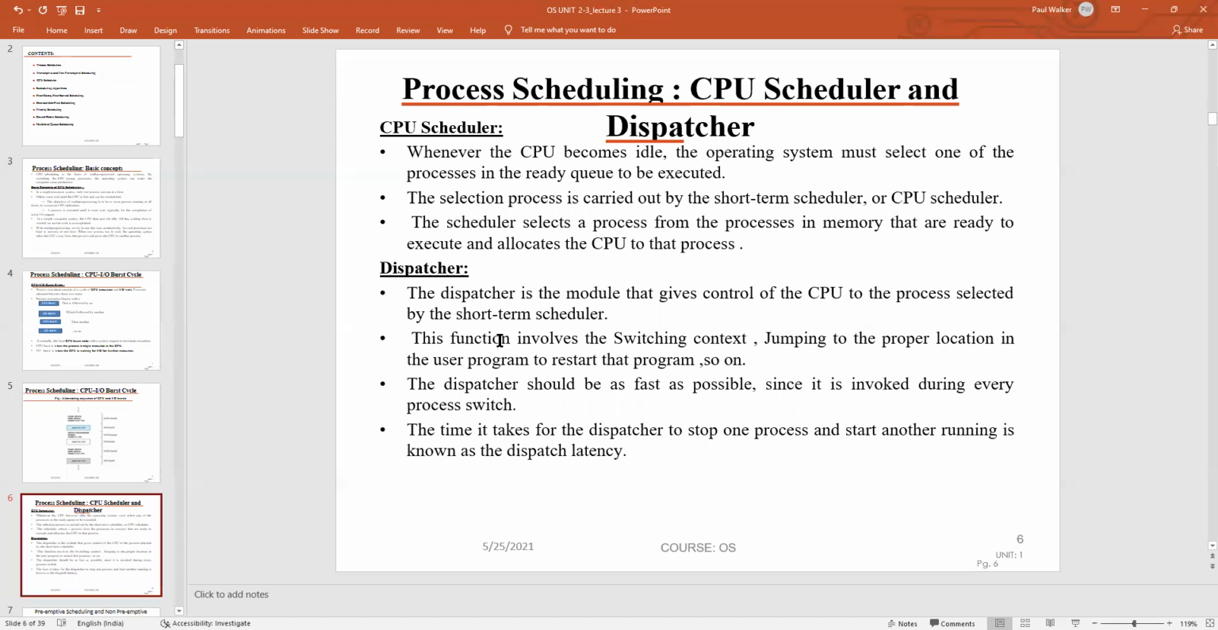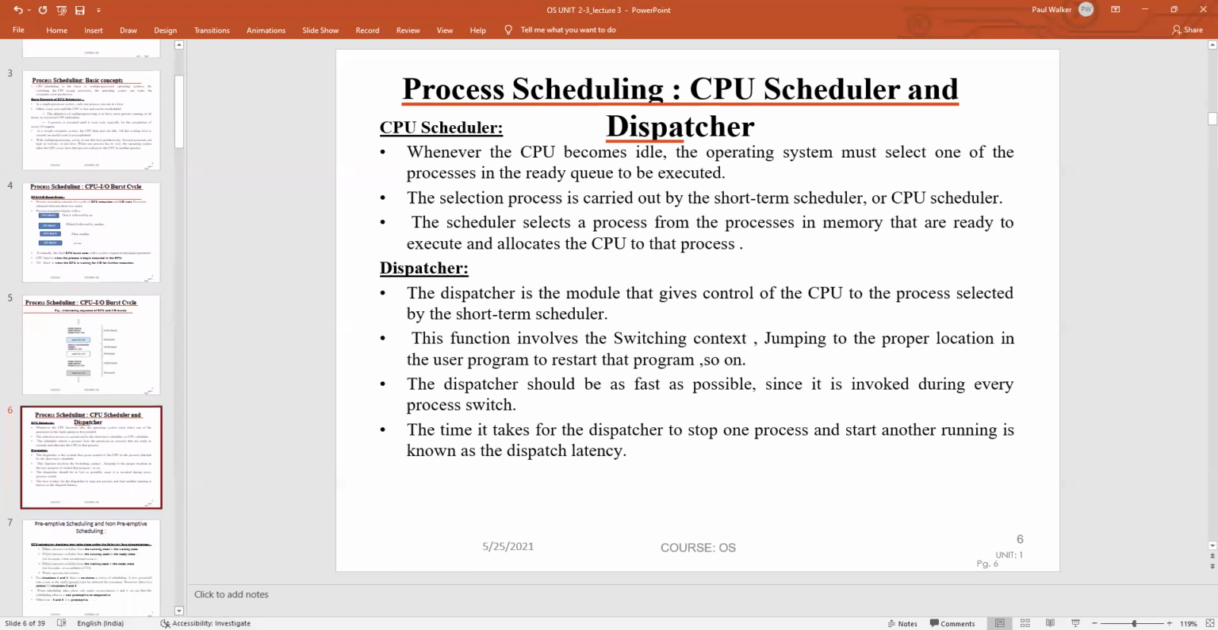Then moving to the next topic, the dispatcher. It is a module that gives control of the CPU to the process selected by the short-term scheduler. The concept of context switching is performed here. Jumping to the proper location can also be performed in the user program. The dispatcher should work as fast as possible during a process context switch. The time taken for the dispatcher to stop one process and start another process running is called the dispatch latency period.